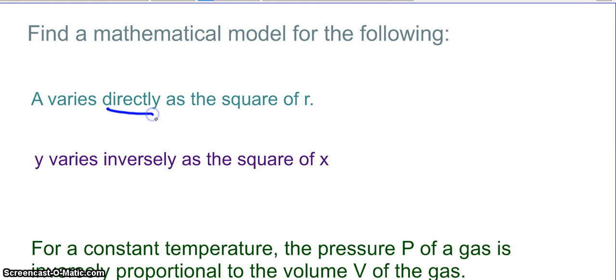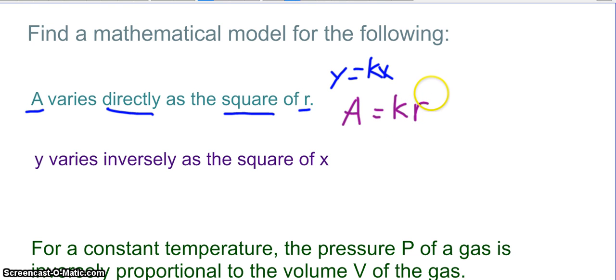We know it's direct variation, so I know it's going to be of the form y equals kx, but instead of y, I'm using A, and instead of x, I'm using r. So my equation is going to be A equals kr. That would be direct variation. However, I apologize, I wasn't paying attention. It's the square of r, so instead of A equals kr, it's going to be A equals kr squared. So the r is squared because it's the square of r.